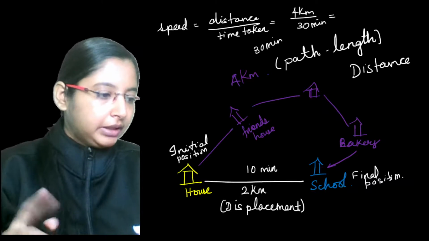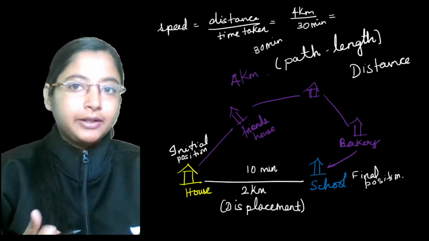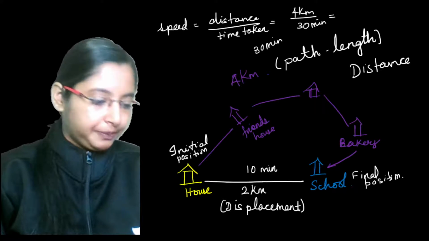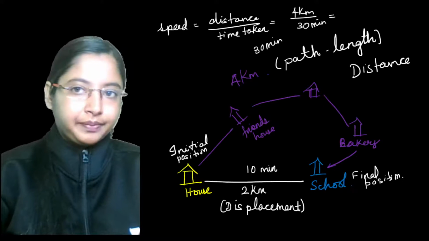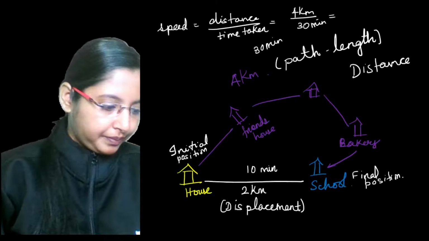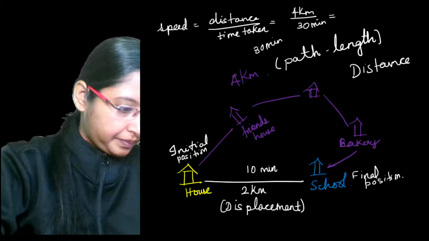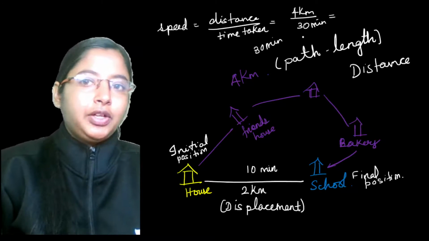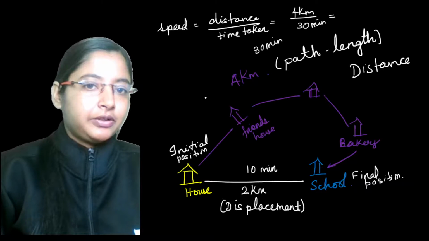But what is the SI unit? How should we actually represent this? What is the SI unit of distance and time taken? Can you give me the answer for speed, distance by time taken? That is this entire thing. Distance by time taken is basically your speed.